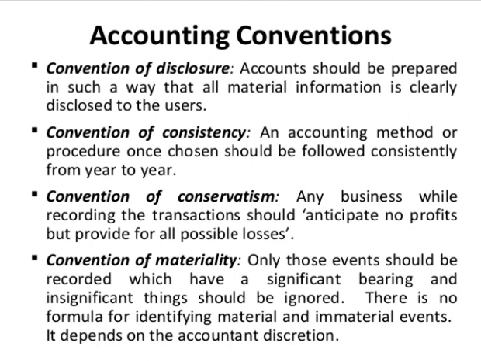Then convention of conservatism. Any business, while recording the transactions, should anticipate no profit but provide for all possible losses. Then last one is convention of materiality. Only those events should be recorded which have a significant bearing, and insignificant things should be ignored. There is no formula for identifying material and immaterial events. It depends on the accountant's discretion.